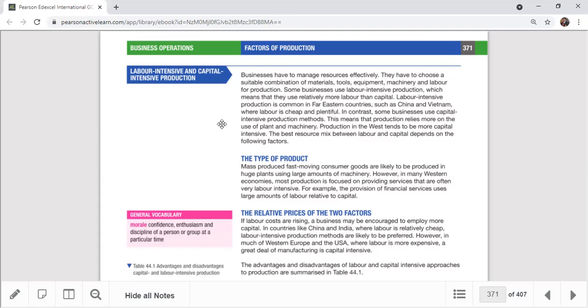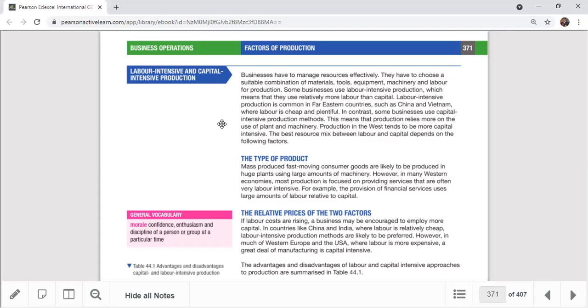Businesses have to manage resources effectively. They have to choose a suitable combination of materials, tools, equipment, machinery, and labor for production. Some businesses use labor intensive production, which means that they use relatively more labor than capital. Labor intensive production is common in Far Eastern countries, such as China and Vietnam, where labor is cheap and plentiful.